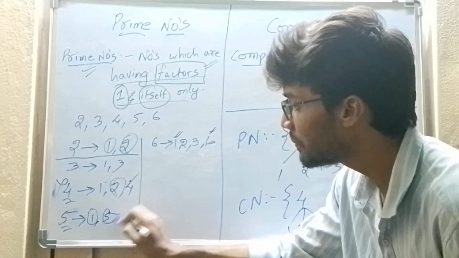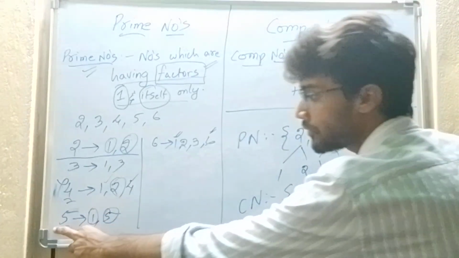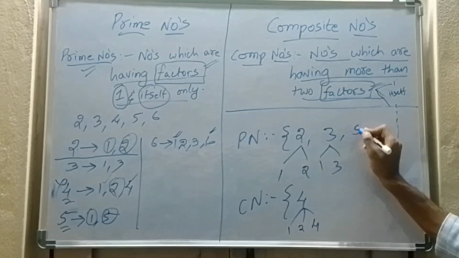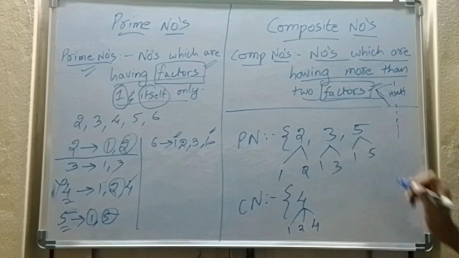1 and the number itself are the factors of 5. That's why 5 comes under prime number. So 1 and 5 come under the prime number.